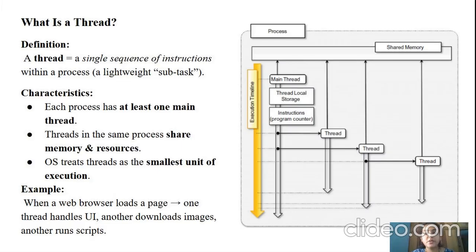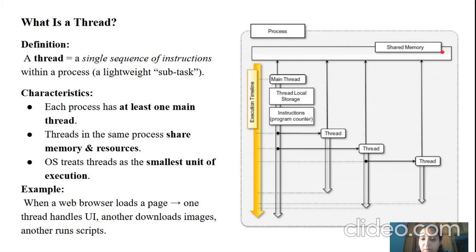This is a block diagram that explains how communication happens between the process and the threads. What you are seeing here is a process. In a single process, how threads communicate within the process is depicted here. So this diagram explains how threads work in a process. Every thread goes through a shared memory, and then execution happens,